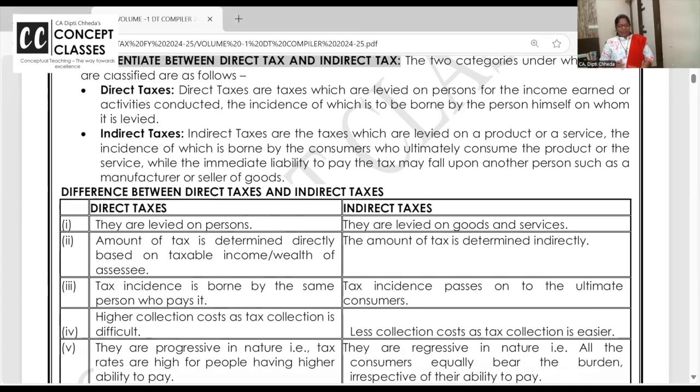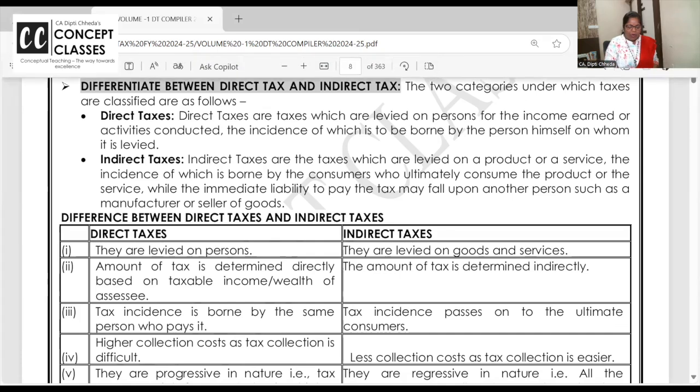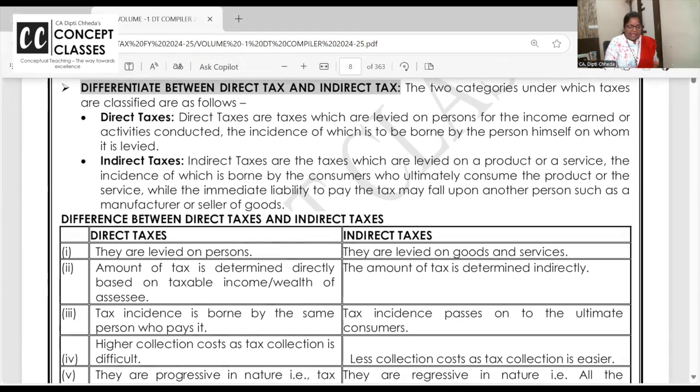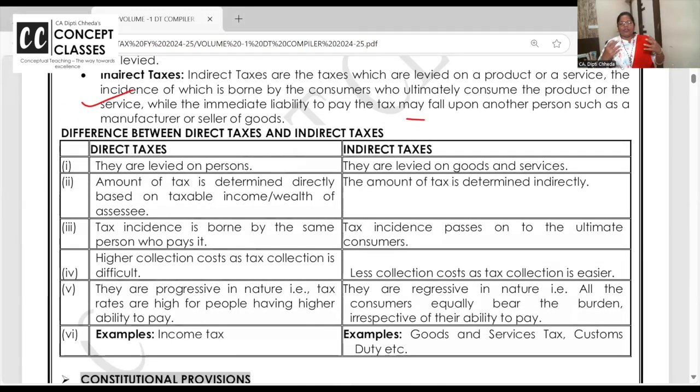Let us start from the very beginning: there are two kinds of taxes in India. We are paying direct tax in the form of income tax, and indirect tax in the form of GST and customs. Direct tax is on your own income, you pay the tax yourself, so it is called direct tax. GST and customs, ultimately all taxes are borne by the consumer, but it goes indirectly.